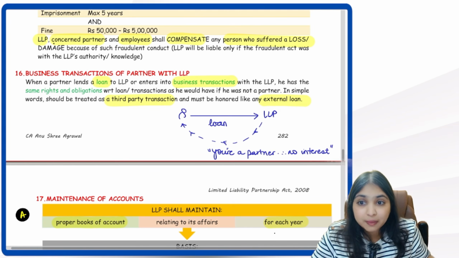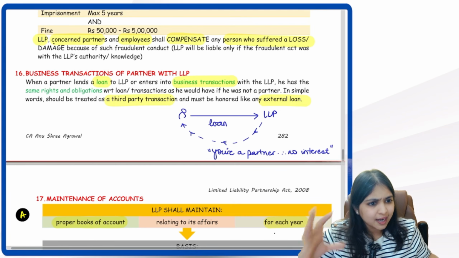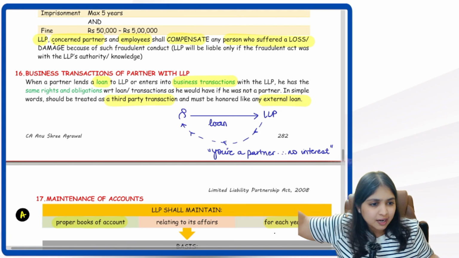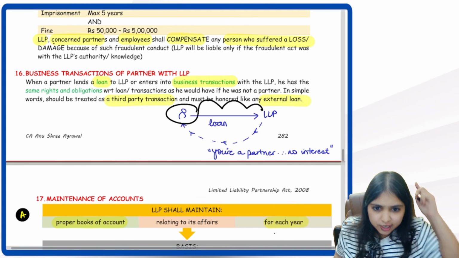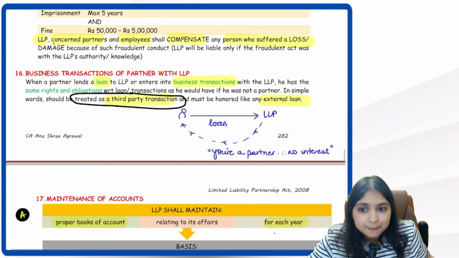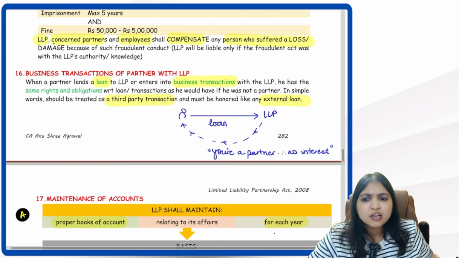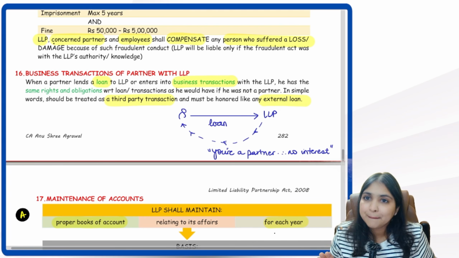No. Whenever the partner enters into a business transaction with the LLP, you should treat the transaction as if it is a normal third party transaction. Any third party giving a loan to LLP, you will give interest, right? So give interest now also. Understand, it has to be treated like a third party transaction. It must be honored as if it's an external loan. Just because the partner is entering into the business transaction, you should not give any partial treatment.